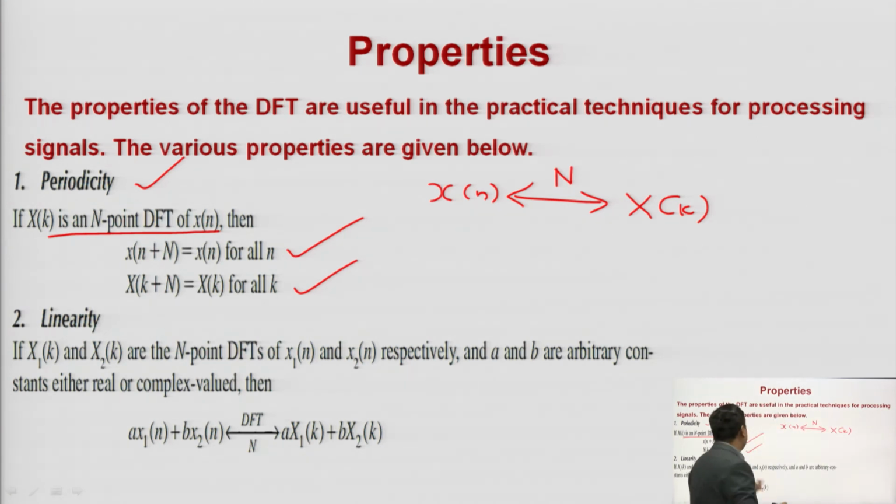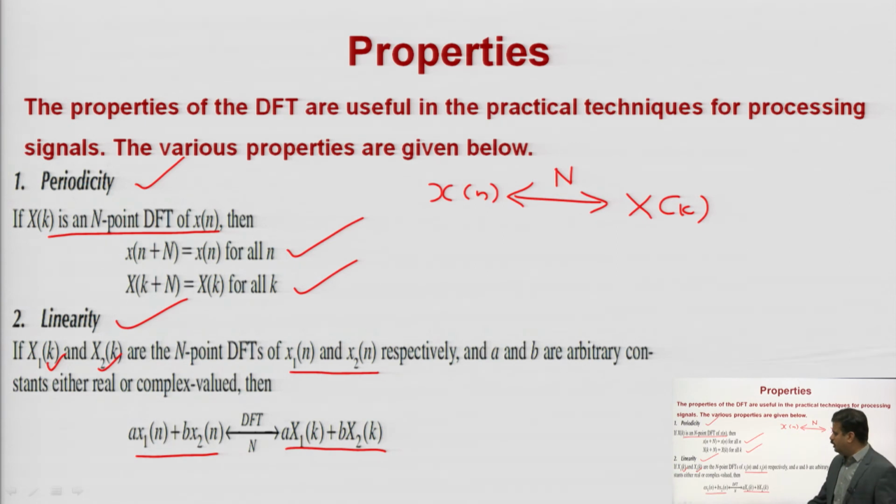Next, linearity. Linearity is a common property, and it is very simple. If you have two signals in the time domain, small x1 n and x2 n, and their DFTs are X1 k and X2 k, then a x1 n plus b x2 n has the N point DFT a X1 k plus b X2 k.